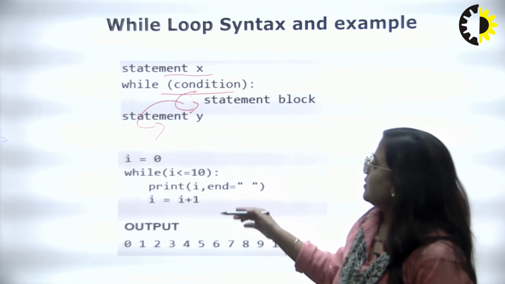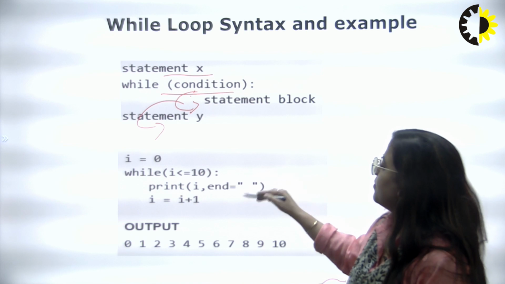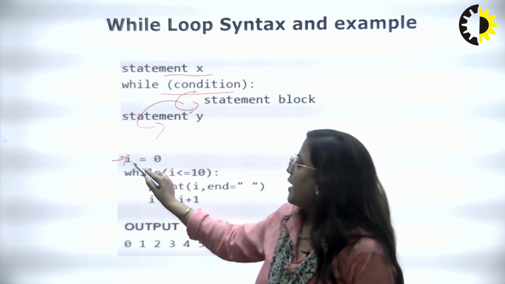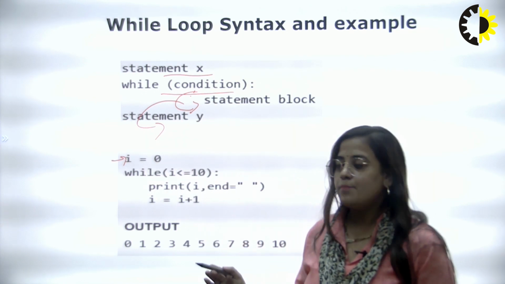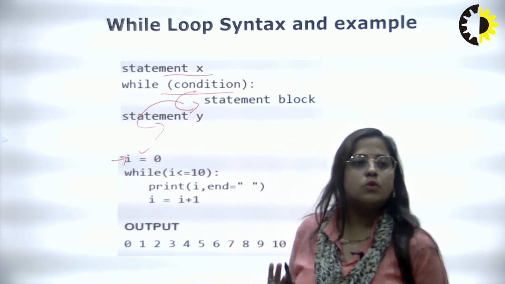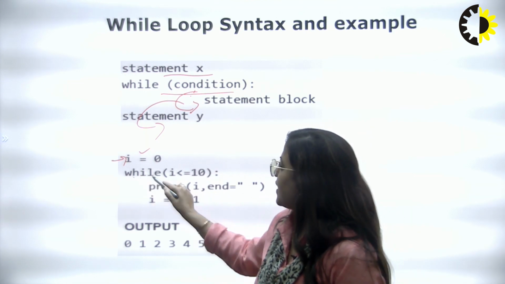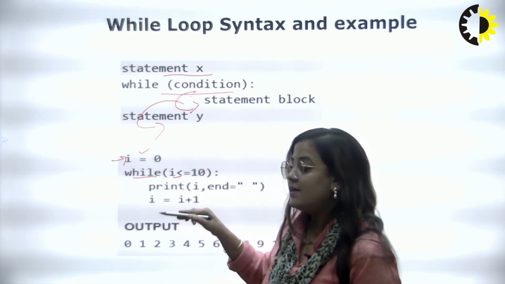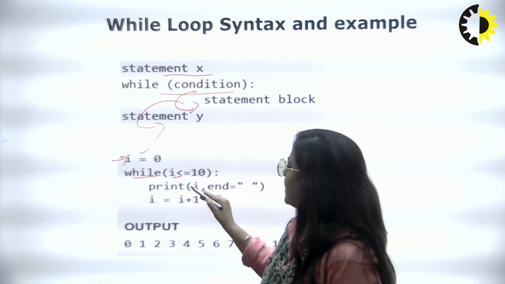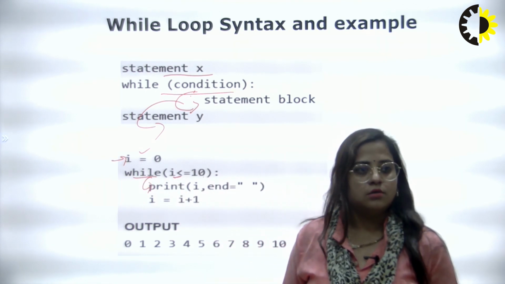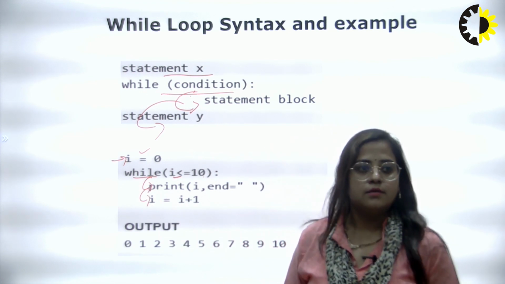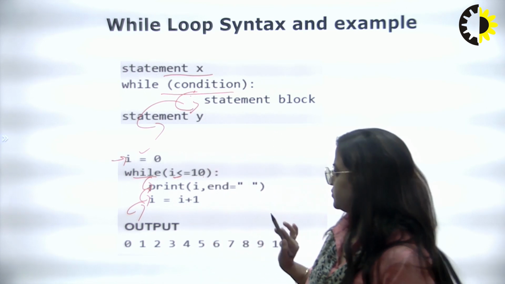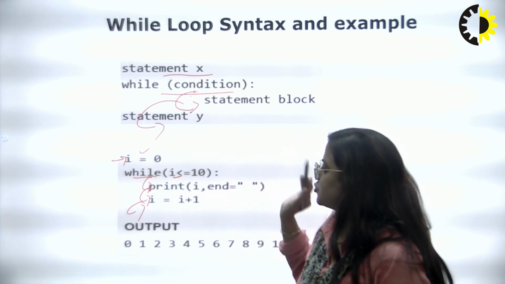Now let us understand this while loop with this example. Here this is statement X. Here i equals 0, meaning in the initial position I am taking i equal to 0. Now comes the condition: while, the i value is checked here. If the i value is less than or equal to 10, then it comes to this block after updating. Otherwise, it goes outside this code, to the else part.